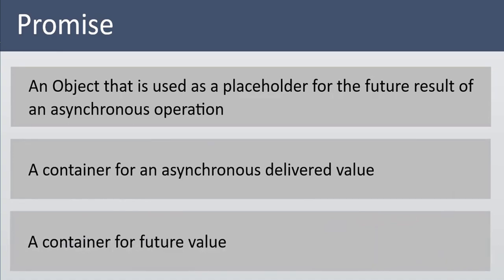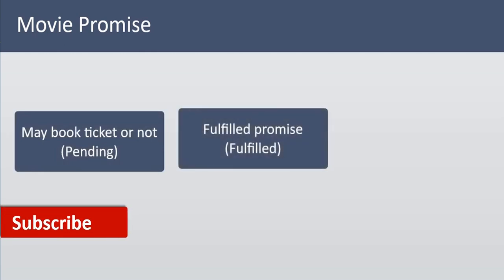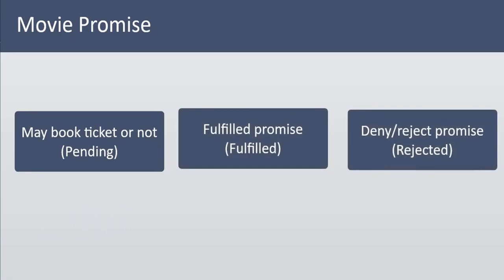Let us take an analogy to understand the promise. Let's say you asked your friend to book a movie ticket, and there will be three possibilities. Your friend may book the ticket, or may not book the ticket, and your friend will deny to book the ticket. So, like these three possibilities, promises also will have the three states.